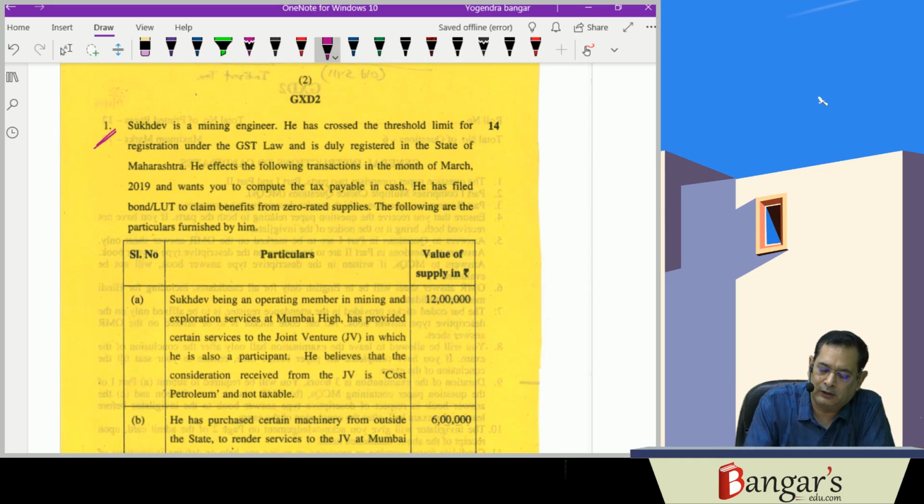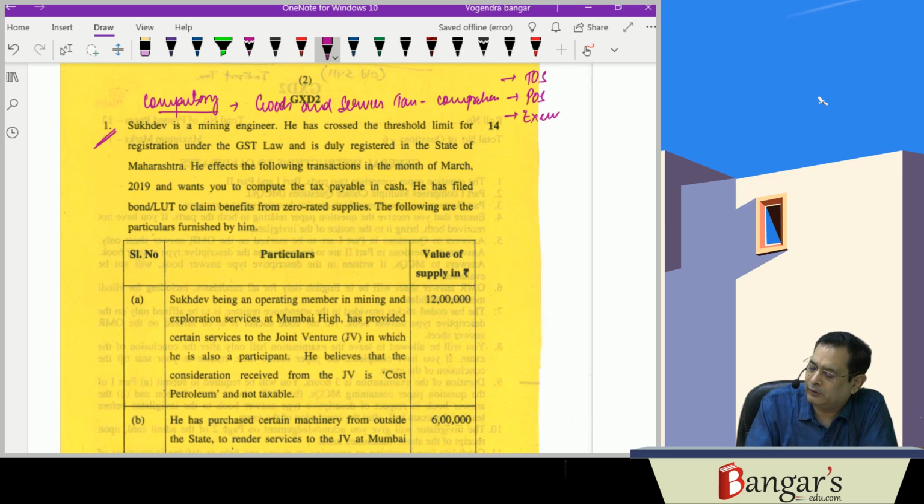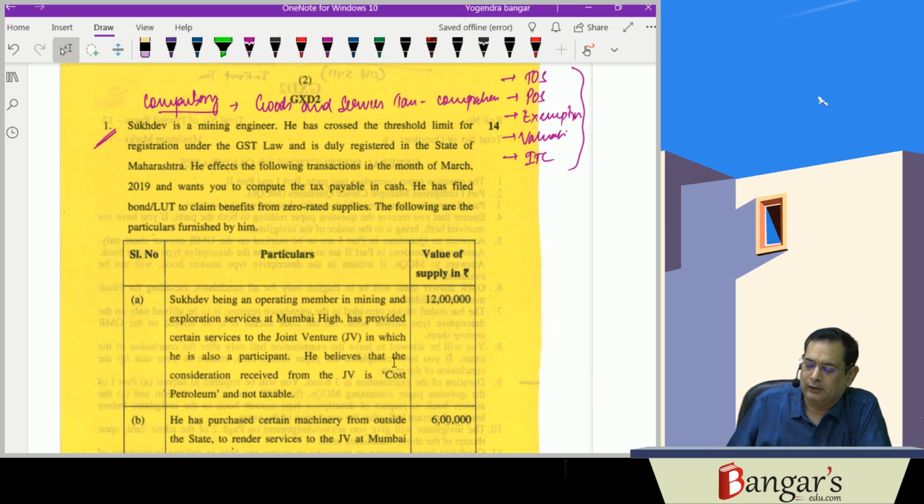Question number 1, as you are aware, is a compulsory question, and it is covering goods and services tax, comprehensive coverage is there. It may cover time of supply, place of supply, exemptions, valuation aspects, and most important is the input tax credit aspects. So each and every aspect is covered here in this comprehensive question.